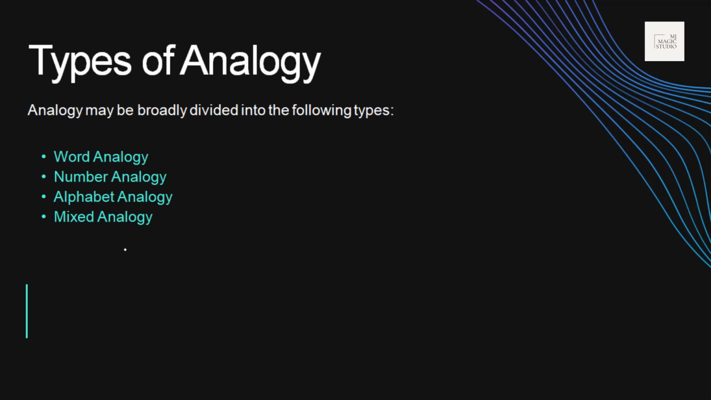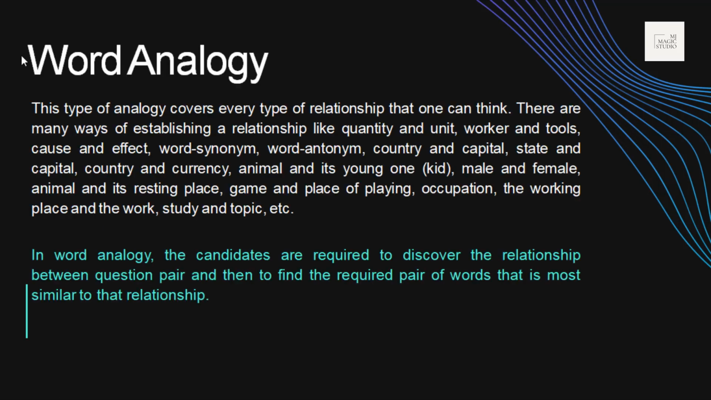Types of analogies: we would be discussing the different types of analogies that can be asked in an examination. It may be word analogy, word to word relationship, number analogy, number to number, alphabet analogies, English alphabet generally, and then in a mixed type, we can find word, number, and alphabet all coming together. Generally, in mixed, we find the mix of number and alphabet coming together. So, first things first, let's start with word analogy.